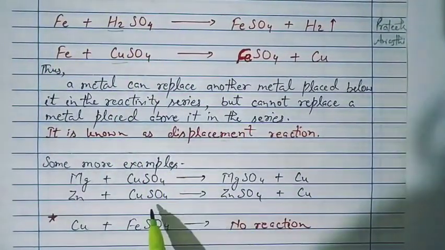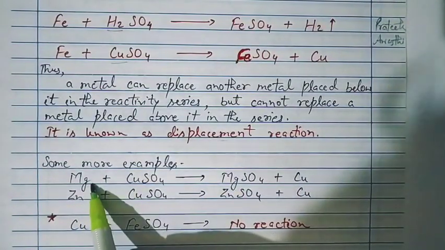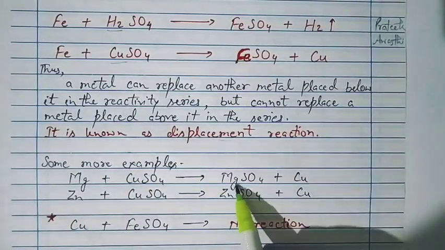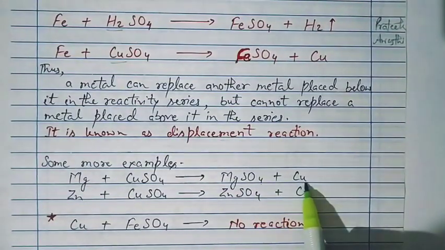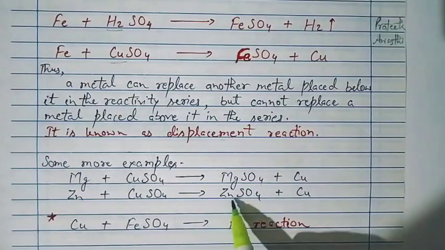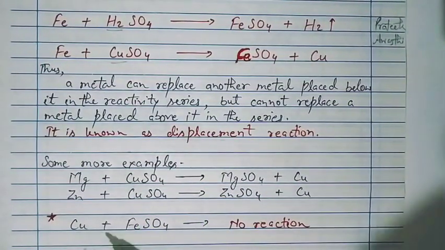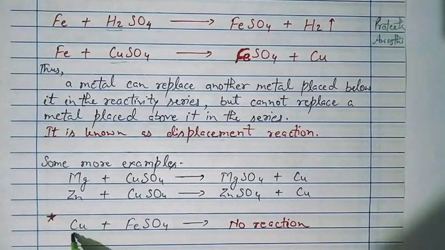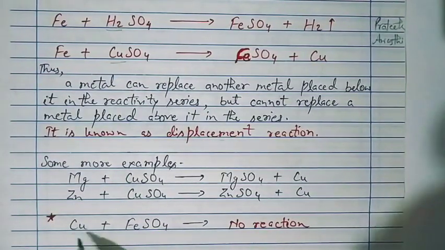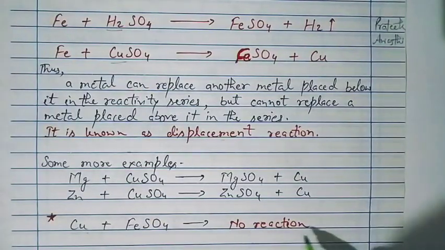Let's take some more examples. Magnesium plus copper sulfate gives the same result because magnesium is placed above copper. So magnesium sulfate is formed and copper is deposited on that object. Similarly, zinc reacting with copper sulfate, you can see zinc sulfate is formed and copper is deposited on the zinc object. But if we put a copper piece in the ferrous sulfate solution, then you see that there is no reaction.